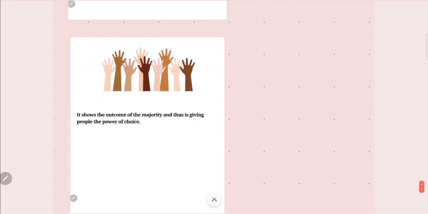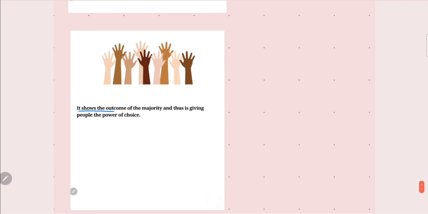Thus, the election is a process by which people choose their rulers. It is a democratic process by which we can choose our rulers. It shows the outcome of the majority and thus gives people the power of choice. Whenever the election comes, people have the capacity to change the government, to change the particular person who is not working for our social, cultural, environmental or economic development.